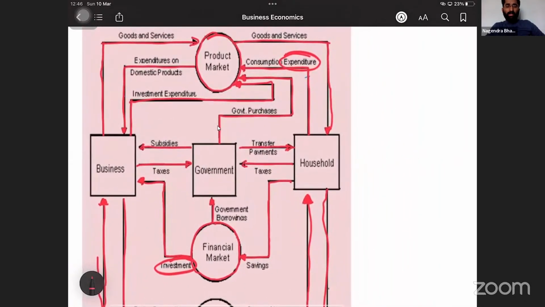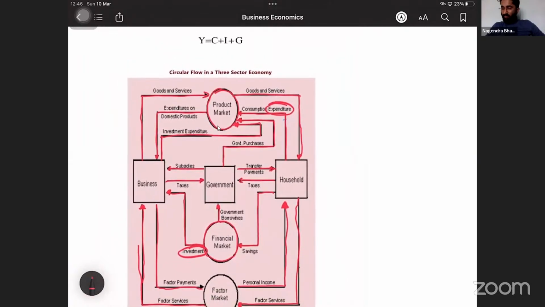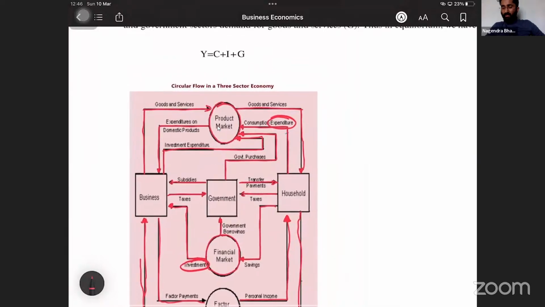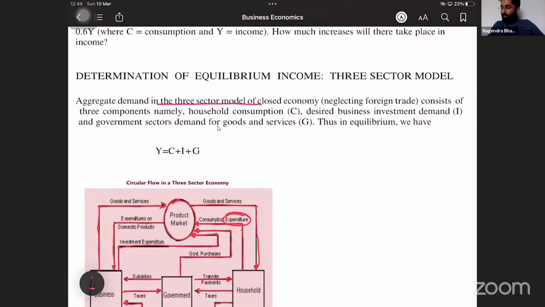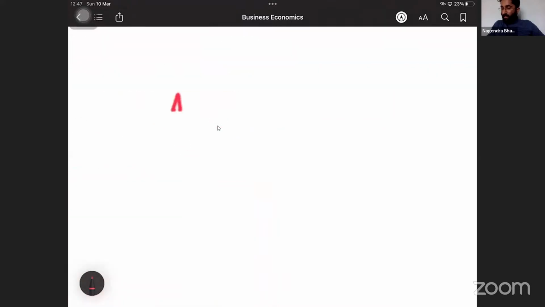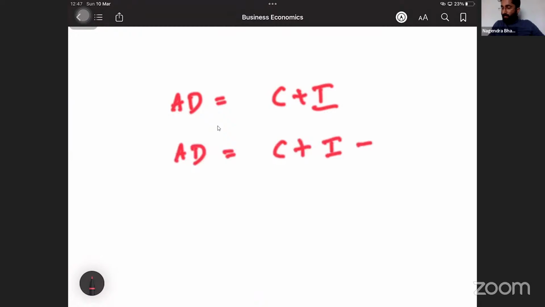Very easy one. Looks like such a big diagram, sir. But remember, it is a very easy one. If you read this: aggregate demand in the three-sector model of a closed economy. What is a closed economy? One which is not open to foreign trade. It consists of three components, namely household consumption C, desired business investment I, and government sector demand, that is G. So earlier, if you remember, aggregate demand was equal to C plus I. Now aggregate demand is equal to C plus I plus G.